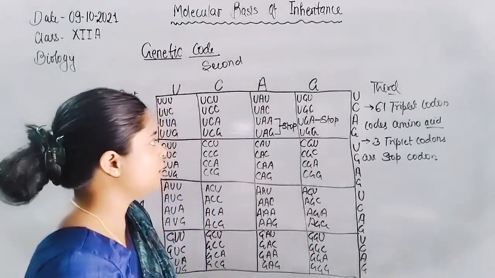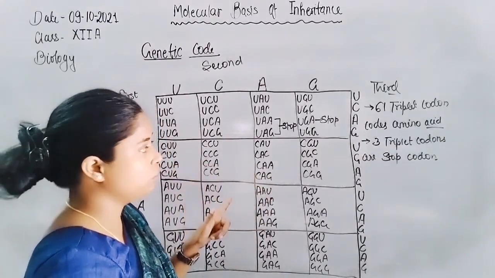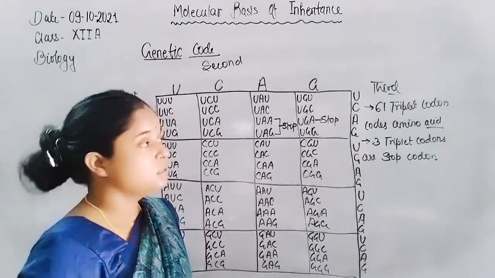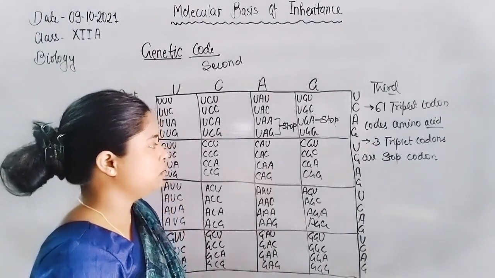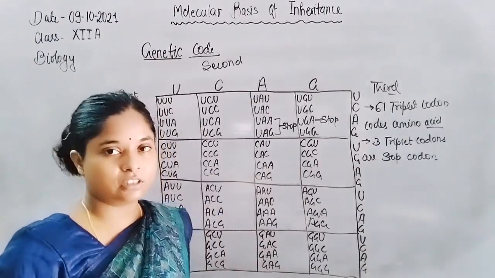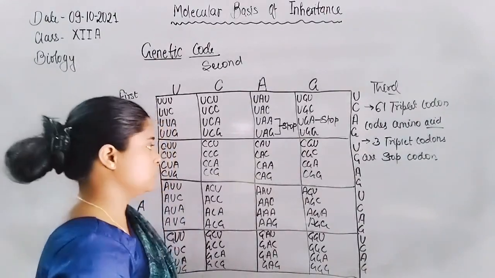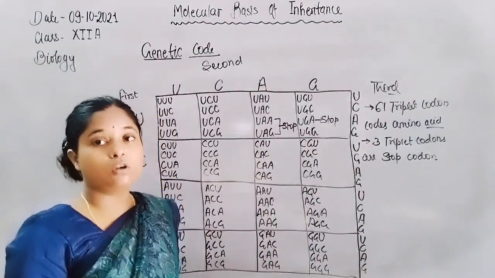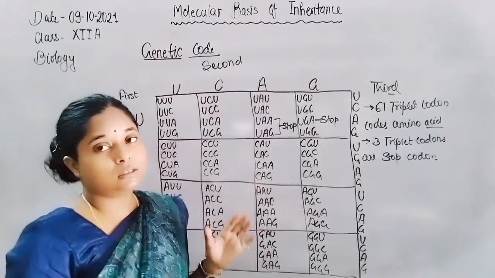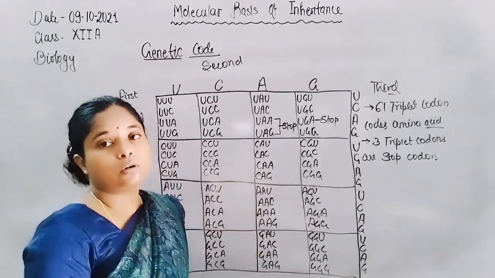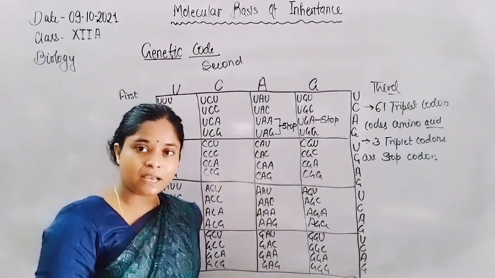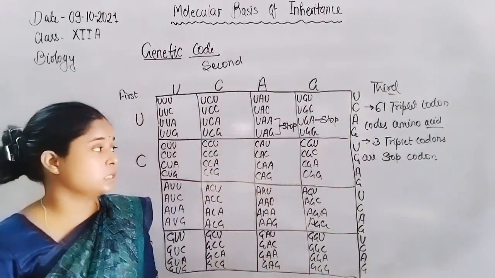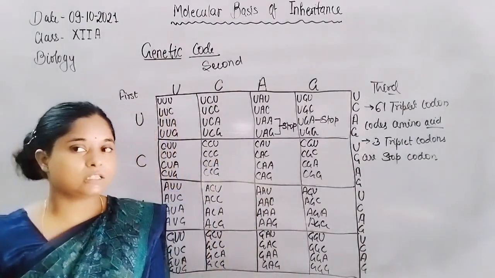At this region, no tRNA brings any amino acid, but the terminating or releasing factor, RF, binds at this stop codon. So only 61 triplet codons code for amino acids, and the rest of the 3 function as stop codons.